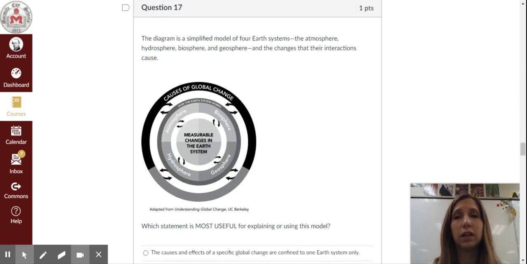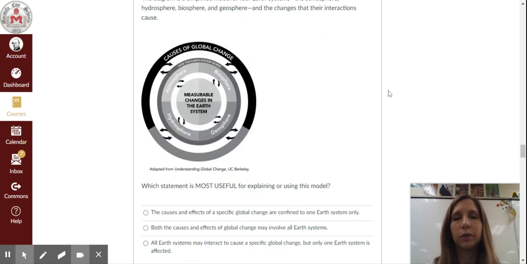Question 17. The diagram is a simplified model of 4 Earth systems: the atmosphere, hydrosphere, biosphere, and geosphere, and the changes that their interactions cause. Which statement is most useful for explaining or using this model?